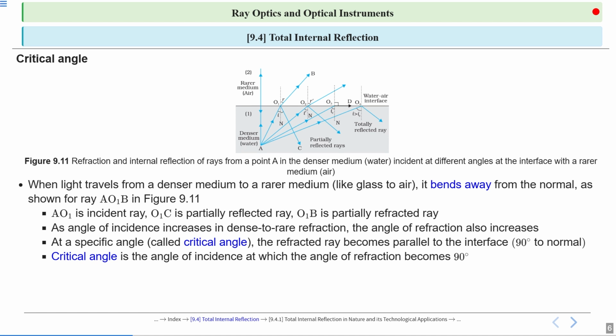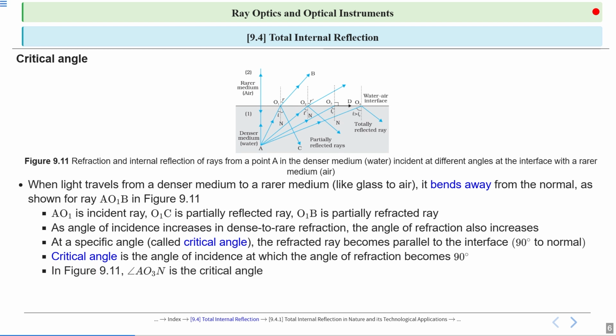So at angle IC, the refracted ray goes along the interface at an angle of 90 degrees.